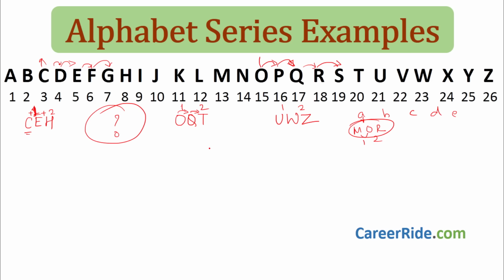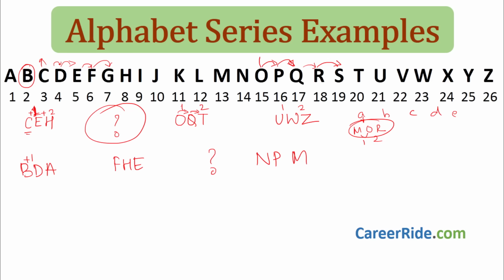See how easy it is using this table, or whatever rough note you have written of A to Z and the positions. Let's take another example: B, D, A, F, H, E, then question mark, then N, P, M. Now over here B and D, what is the difference? B and D, difference is 1, so there is only one skip.